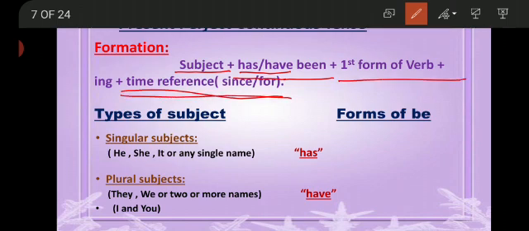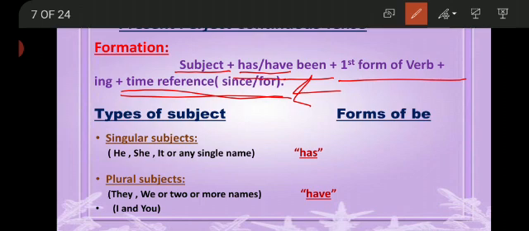Students, in perfect continuous tense, we always use a time reference because, as I told you earlier, such types of tenses are used for indicating the duration of time. So the duration of the time is indicated by using since and for.